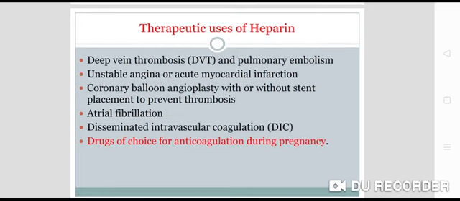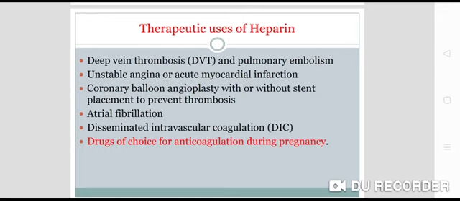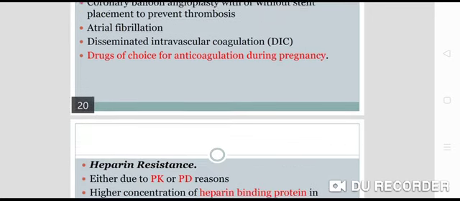Where can we use heparin? Therapeutic uses of heparin: we use heparin in deep vein thrombosis and pulmonary embolism, unstable angina or acute myocardial infarction, angioplasty, coronary balloon angioplasty with or without stent, then atrial fibrillation, and disseminated intravascular coagulation. In all these cases we use heparin to prevent thrombosis and embolism. It is also the drug of choice for anticoagulation during pregnancy.